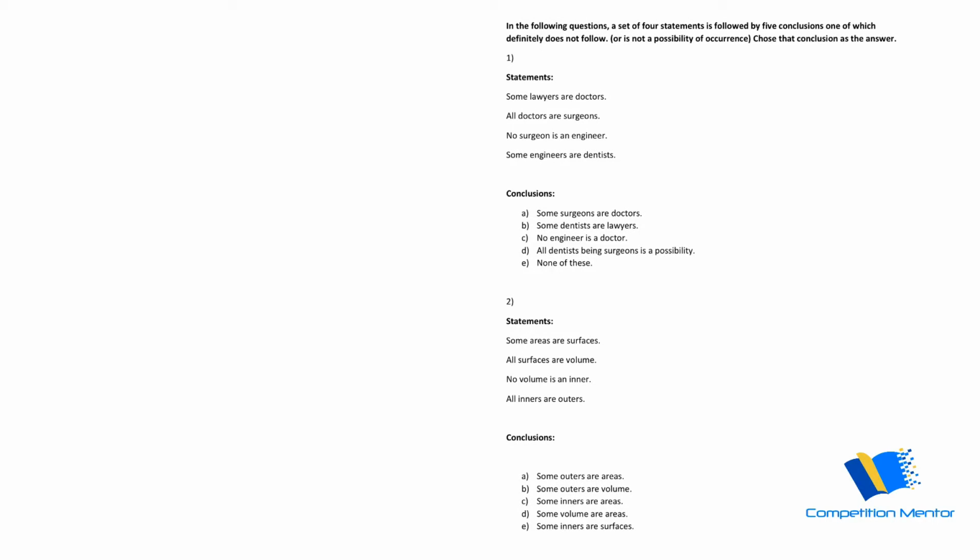Now let's see question number one. This is the statement. We'll solve this question directly, taking the conclusions. So, some surgeons are doctors. Let's see the relation between surgeons and doctors. All doctors are surgeons. Some surgeons are doctors, right? That will be a possibility, because directly if all A are B, then some B are A is true.